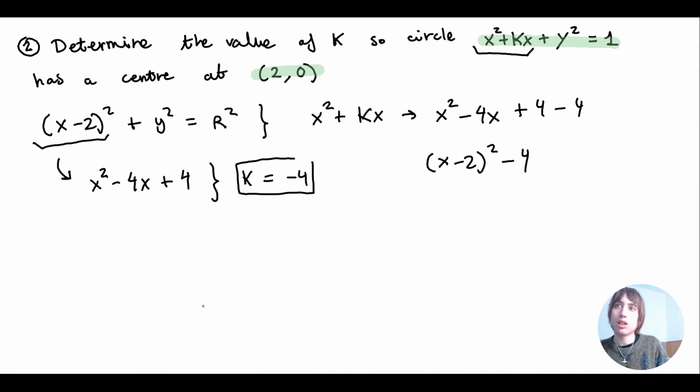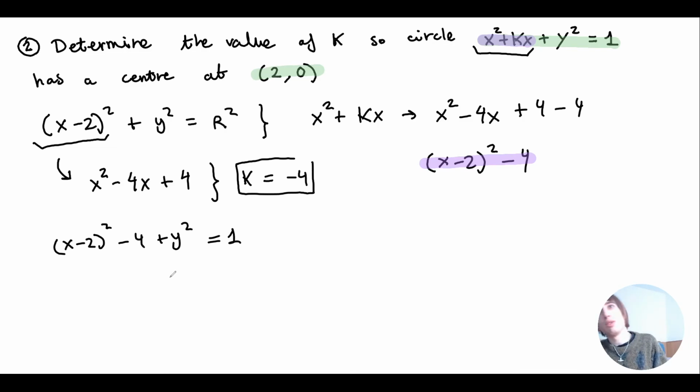Now I can plug this into here, and if k is equal to minus 4, I'll get x minus 2 squared minus 4 plus y squared equals 1. The 4 goes onto the other side positive, so x minus 2 squared plus y squared equals 1 plus 4, which is 5.